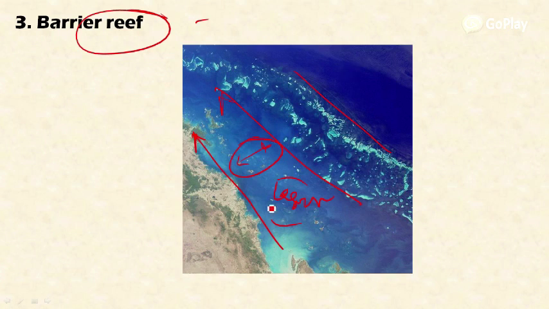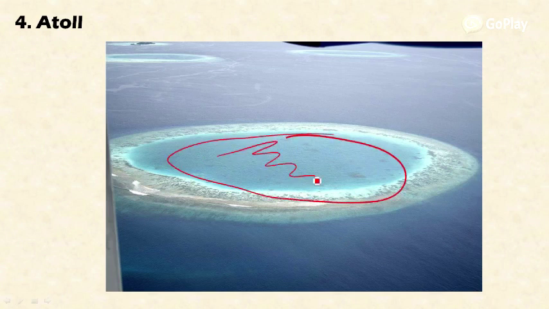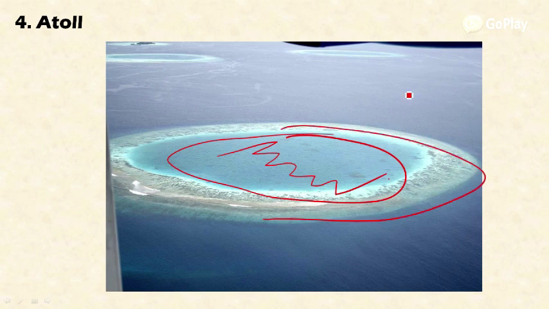This is the satellite picture of the Great Barrier Reef of Australia. Then the atoll. These atolls have a circular shape. They are the shape of a ring, and the middle of the coral reef is occupied by water. So these are the atolls. These are the four important types of coral reefs.